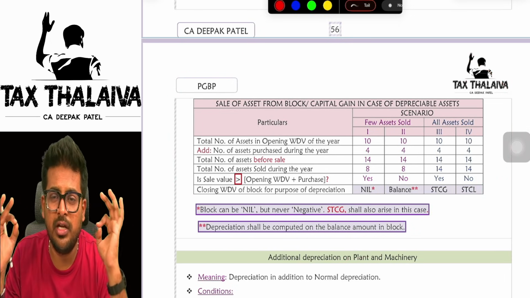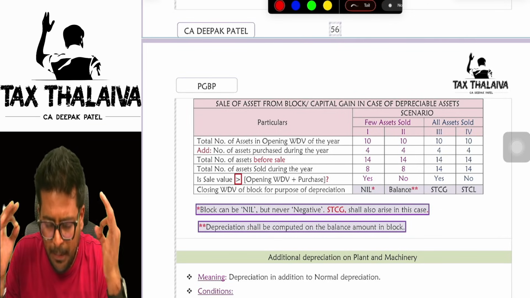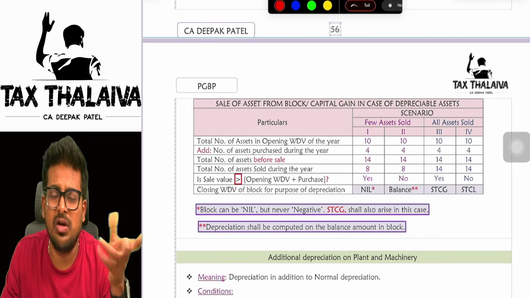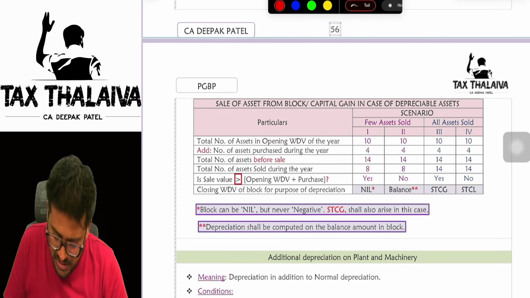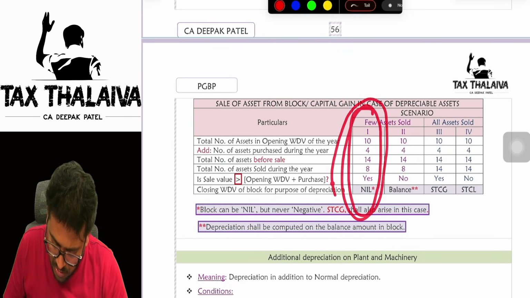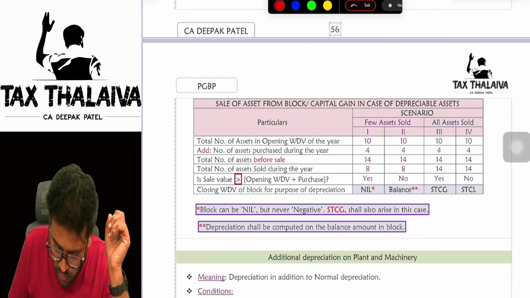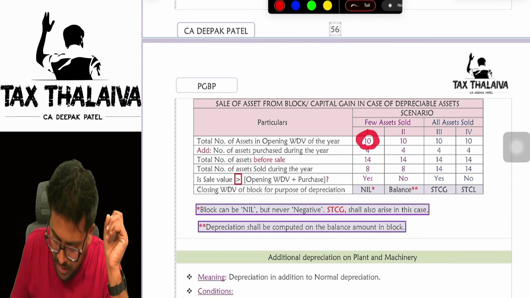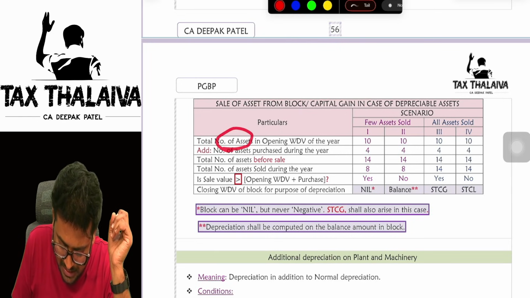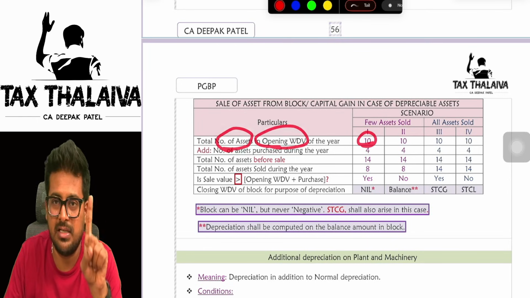This table is a very beautiful table, boss. This will summarize your whole depreciation twist concepts. Let's take the first column. Imagine you have 10 assets in the opening WDV. Total number of assets in opening WDV, you have 10 assets.